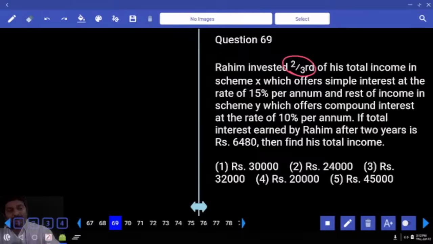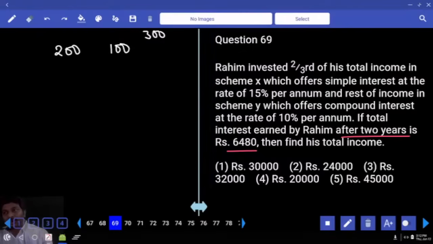They are saying 2/3 of the income is invested in first scheme. Denominator 3. So I'll start taking principal as 300. Usually we'll start with 100. 2/3 of that number will be 200. Remaining 100. Finally, we were given 6480, that is interest obtained after 2 years.